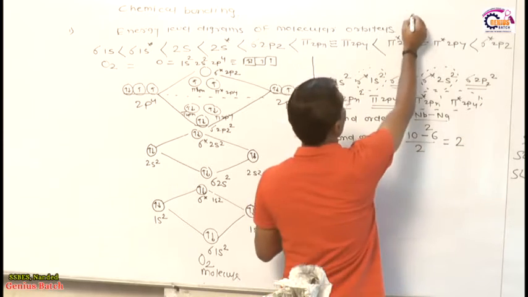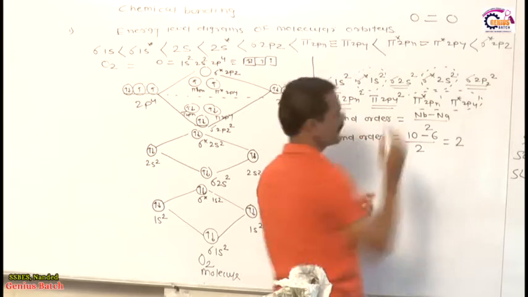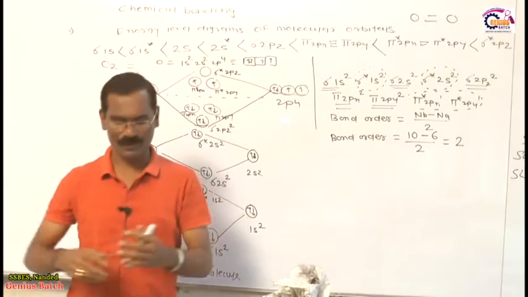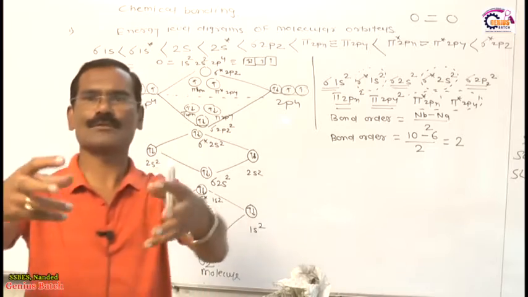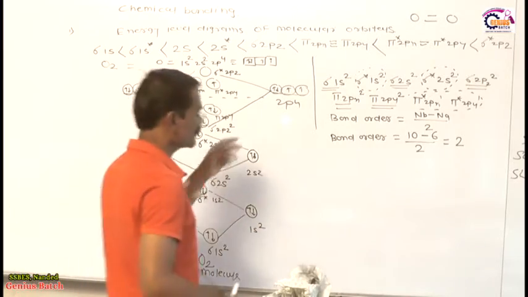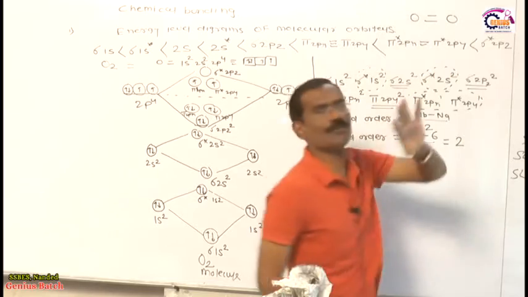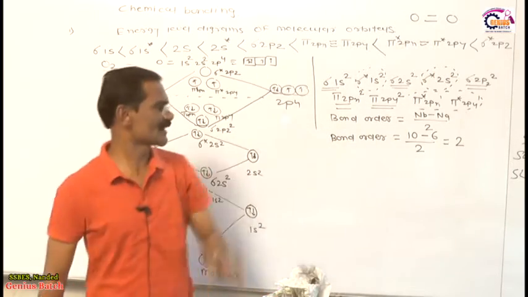Therefore in the oxygen molecule, 2 bonds are there. This is called the bond order. What is the meaning of bond order? The number of bonds present between 2 atoms is called the bond order. In the oxygen molecule only 2 bonds are present. Therefore the bond order of the oxygen molecule is 2.